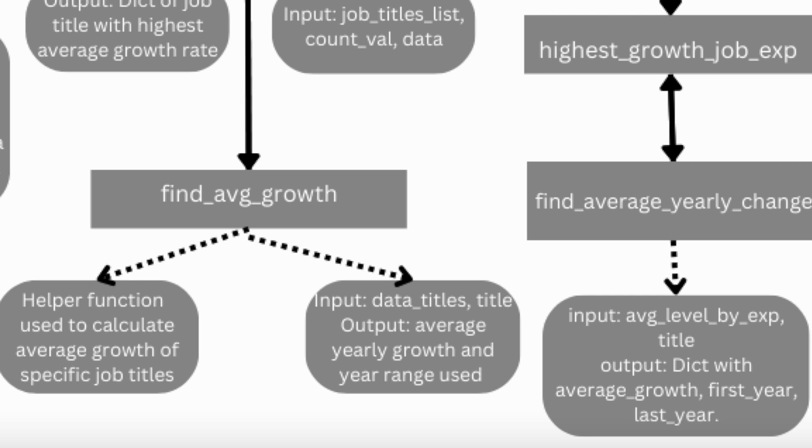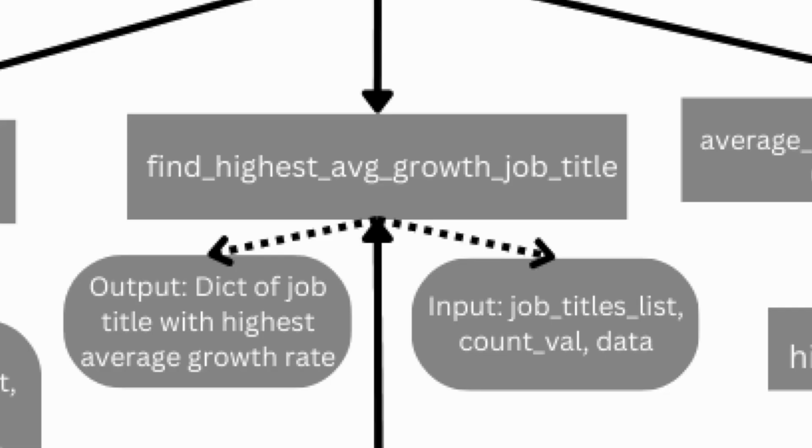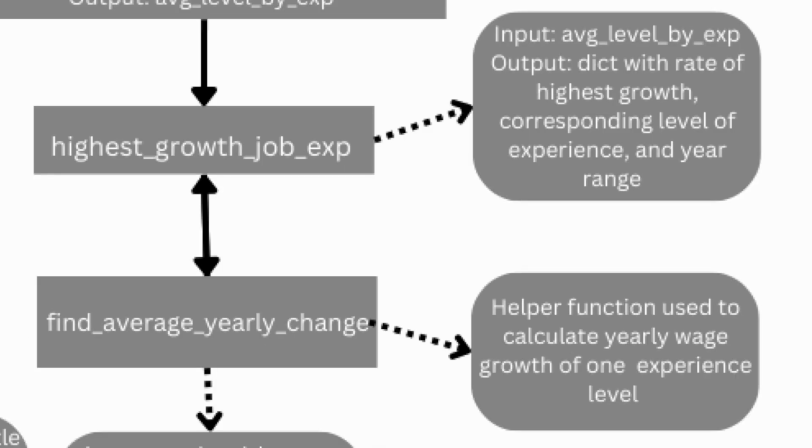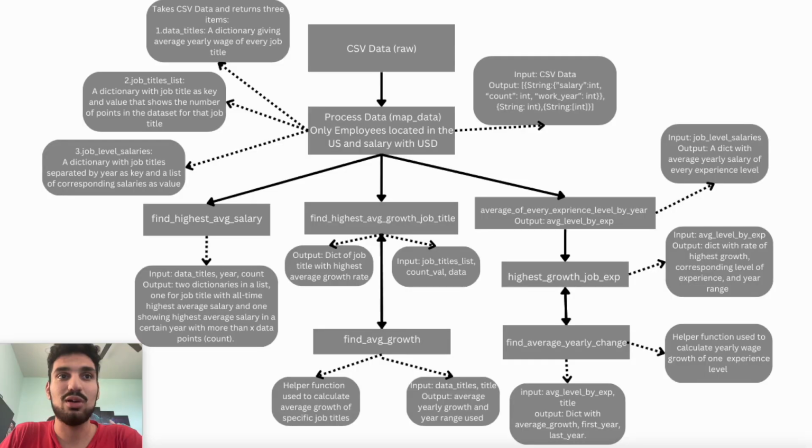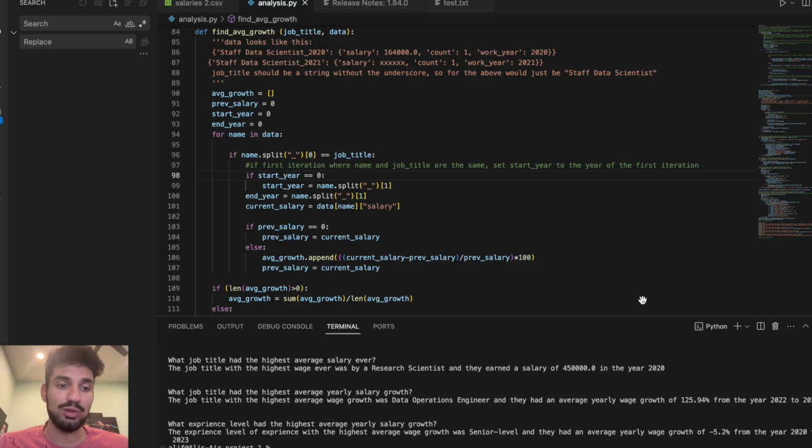These helper functions were used in the main functions find highest average growth job title answers question 3 and highest growth job experience answers question 4 to loop through the list of job titles and experience levels and find the one with the highest average change. So the helper functions essentially calculated the actual change and the main functions were used to compare the change and return the biggest value.